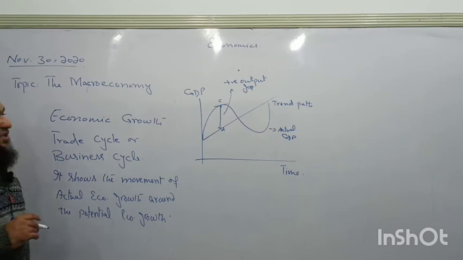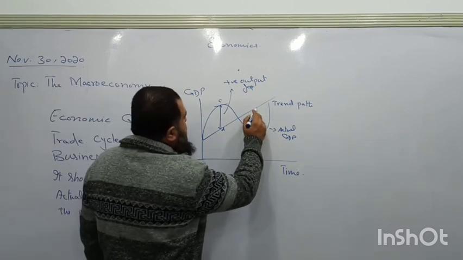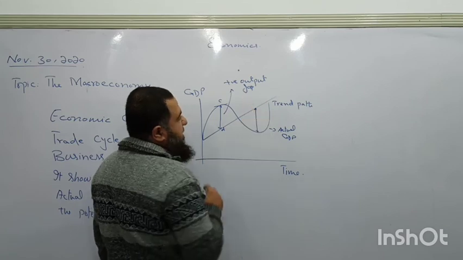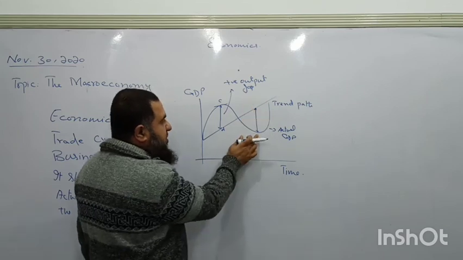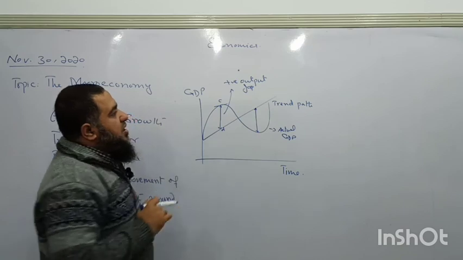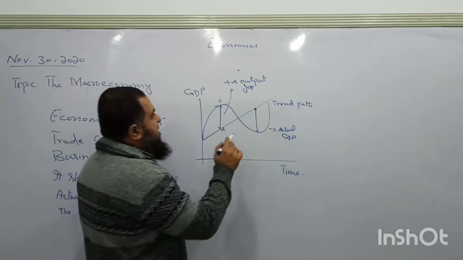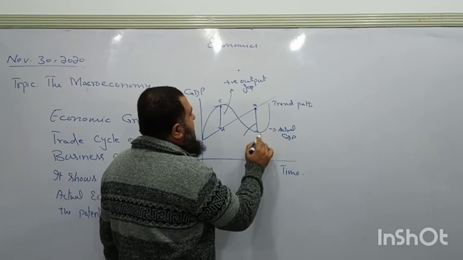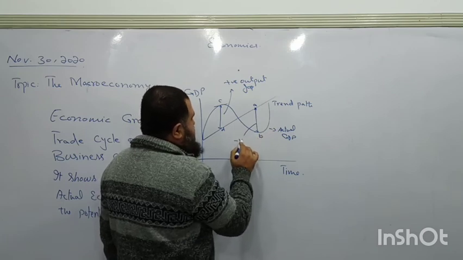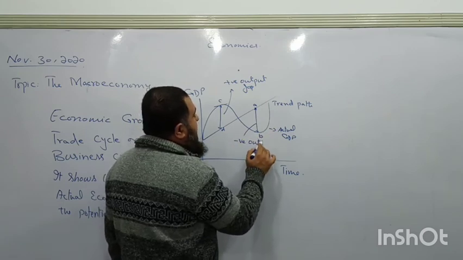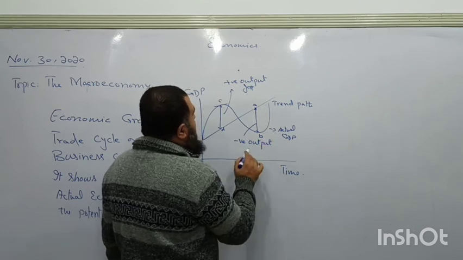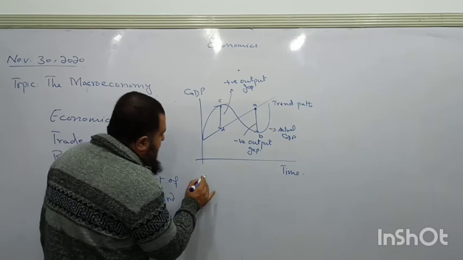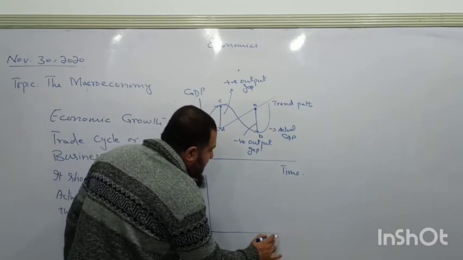Inflation is taking place. And if actual GDP is lying below the potential path or trend path, then we say this gap AB is called the negative output gap. So how to show it with the help of aggregate demand and supply?